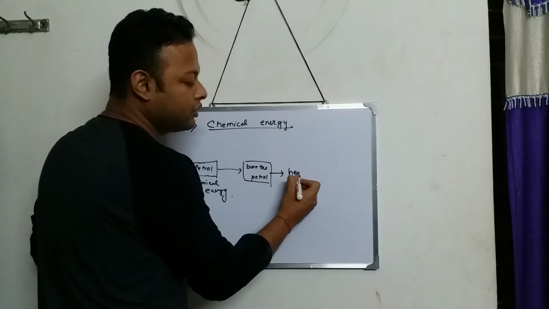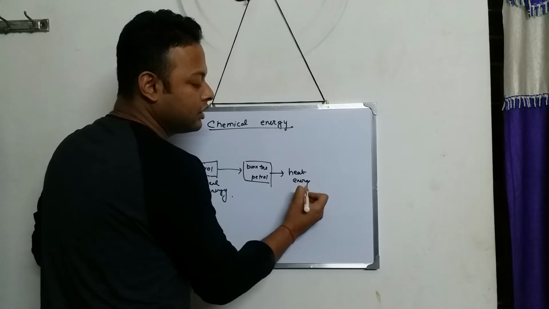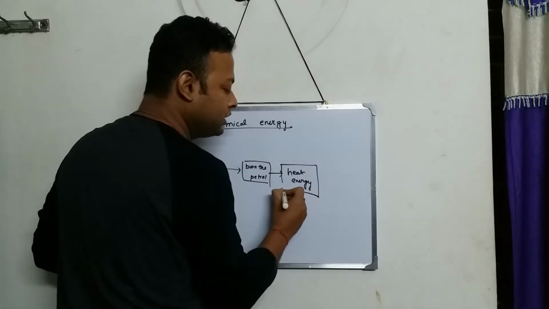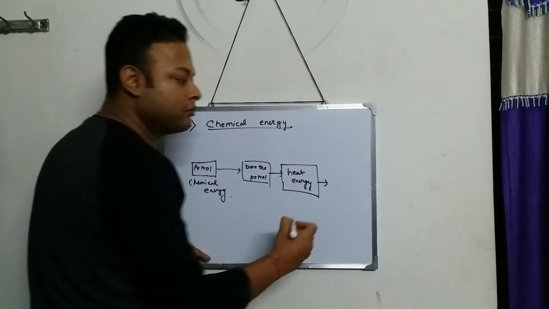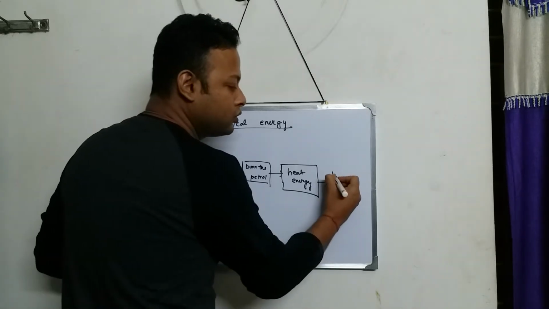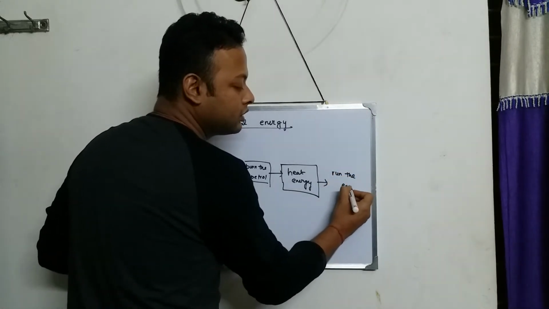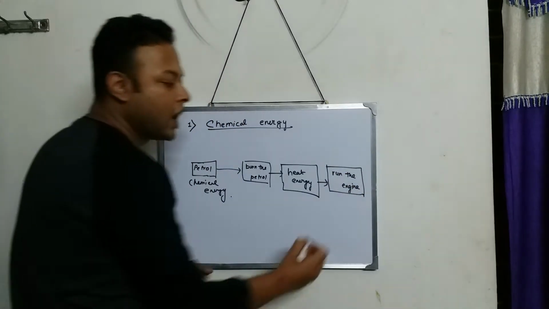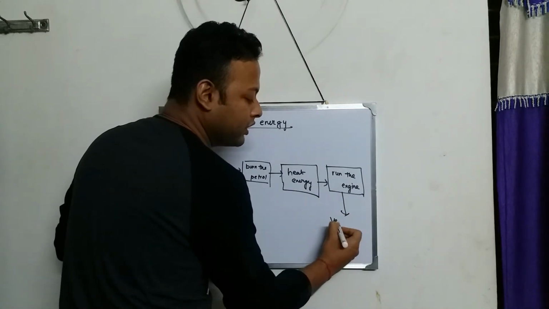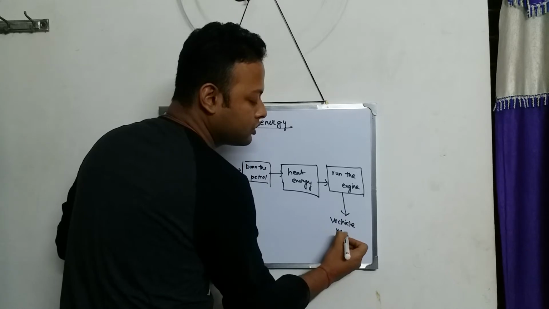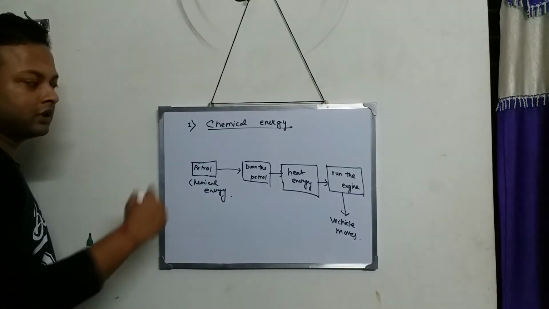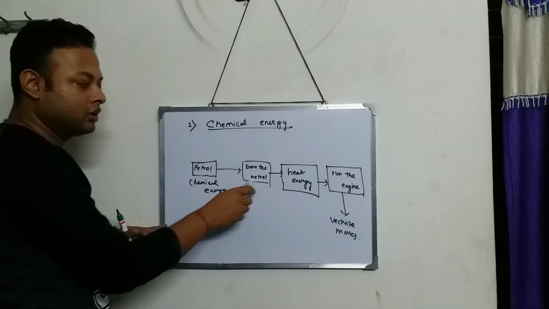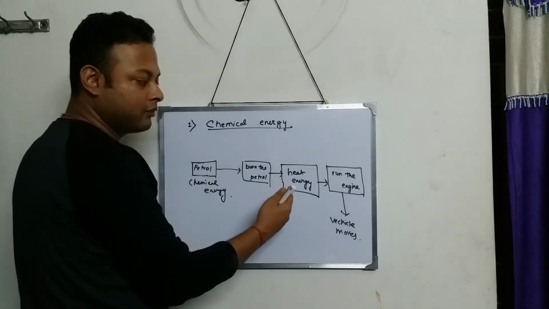It releases a lot of heat energy. The petrol, when it burns, releases a lot of heat energy, and that heat energy is utilized to run the engine of our bike. And as the engine runs, our bike starts moving, the vehicle moves. So what I can say from this whole diagram, the chemical energy which is there inside the petrol, we burn the petrol. After burning the petrol, the chemical energy converts into heat energy.